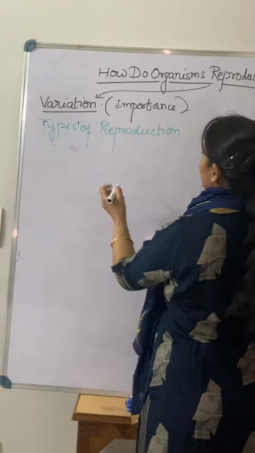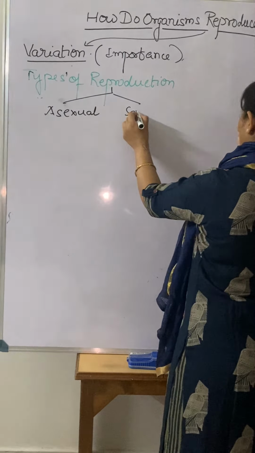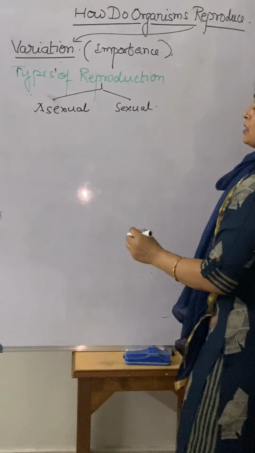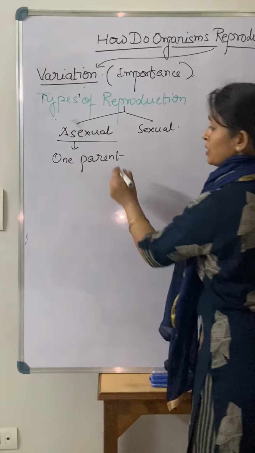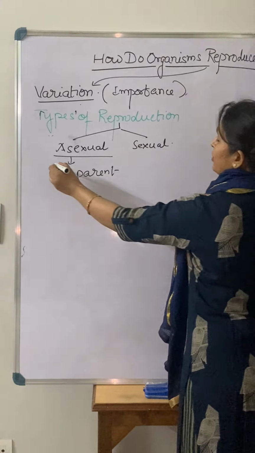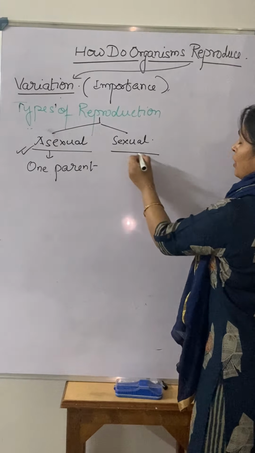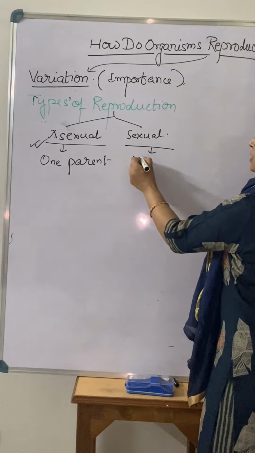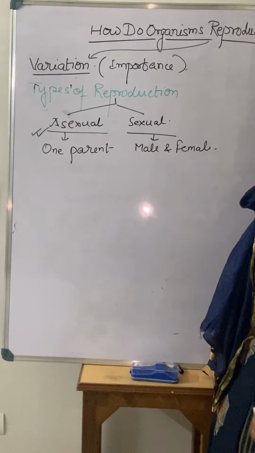When we talk about the types of reproduction, there are two types, you know very well from your beginning classes: sexual and asexual. What is the meaning of asexual? What is the meaning of sexual? When there is the involvement of just one parent, with no differentiation between male and female parent, that type of reproduction is known as asexual. When there is an involvement of two parents, a male and female partner, it is known as the sexual mode of reproduction.